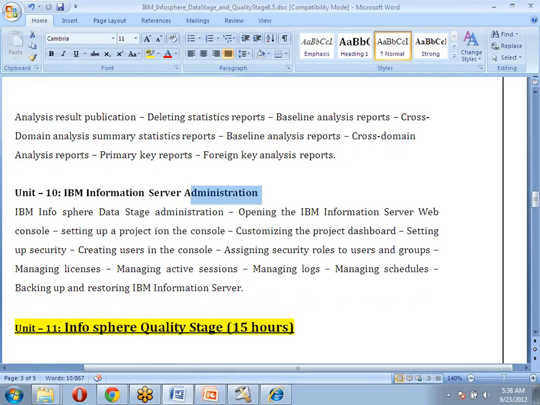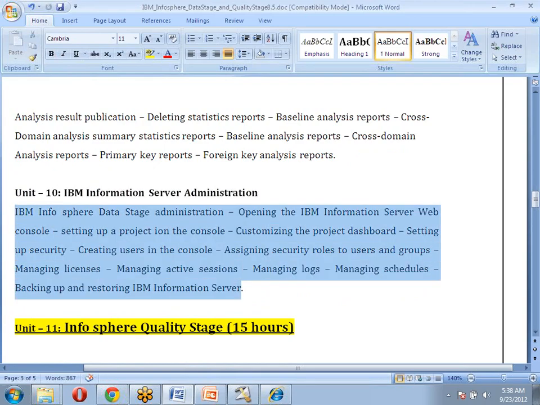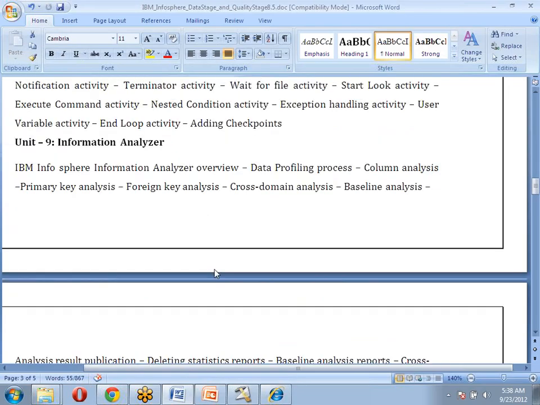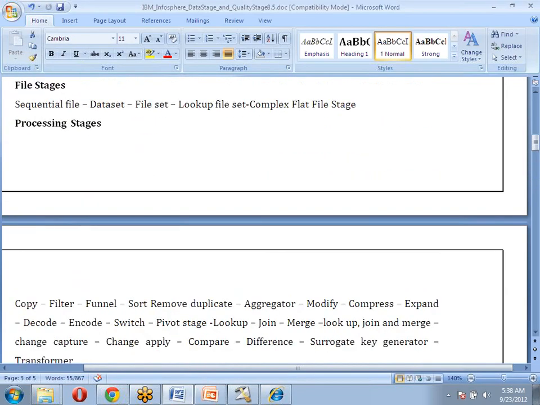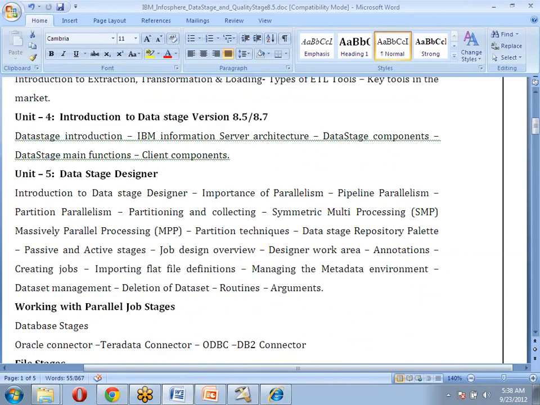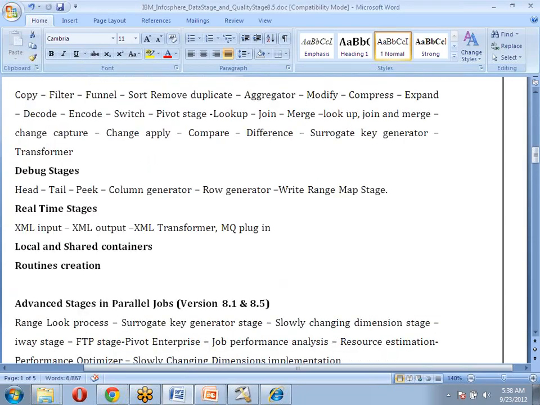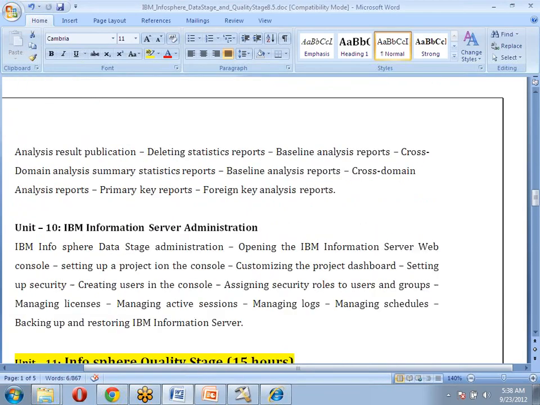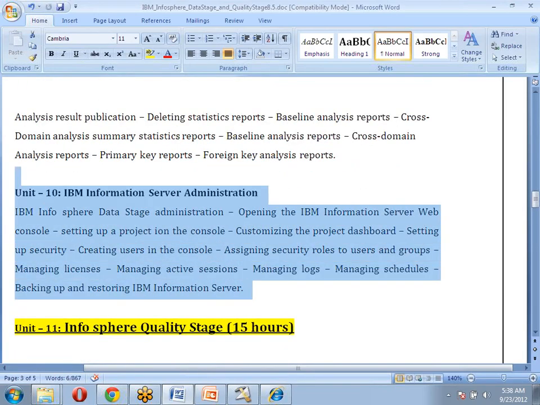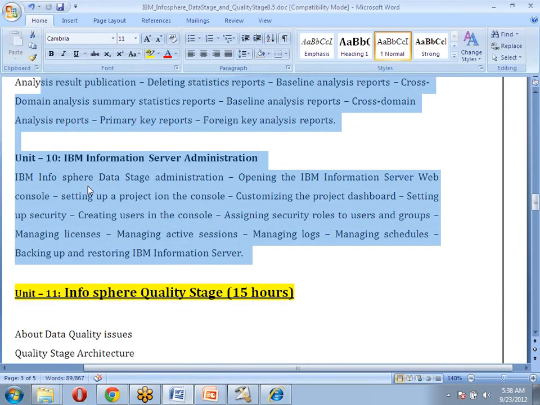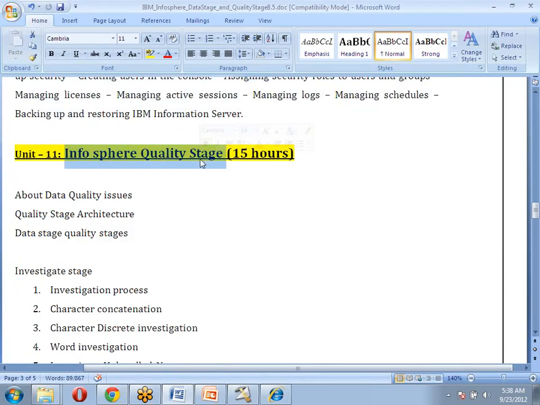And that is the information services administrator. This is also one kind of administrator we are going to have. This piece of code we are also going to discuss to work on the developer side. From unit 5 up to the 10th, this is completely about the development and administration components. Next we'll go for the quality.